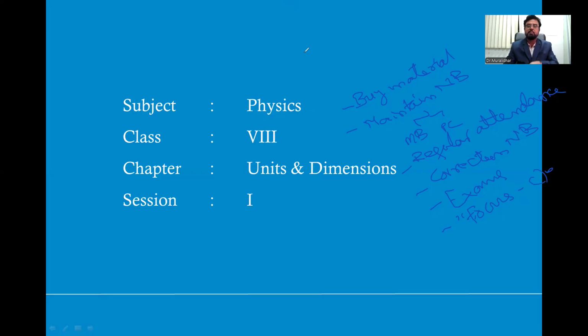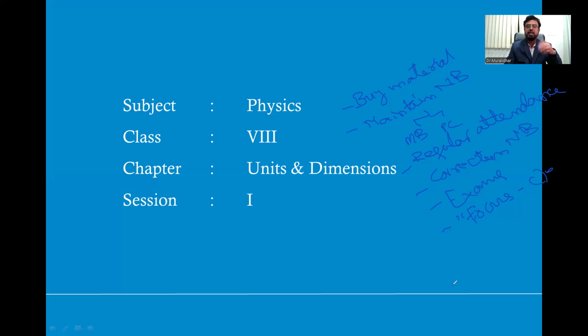So these are the basic instructions for class 8 students before starting the new academic session. First, buy the IIT material immediately, all 4 subjects set, and maintain the notebooks for IIT classes. One is for mathematics and biology, the second one is for physics and chemistry. Regular attendance is very important, either online or offline.